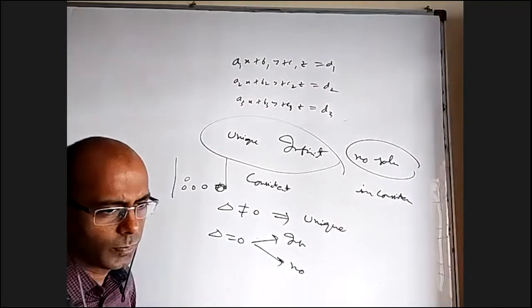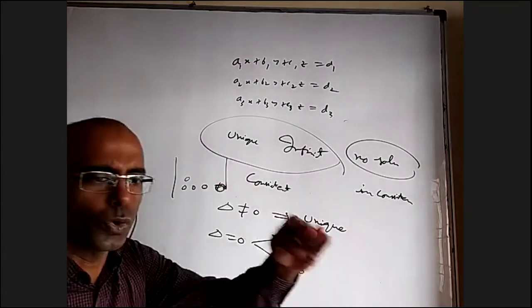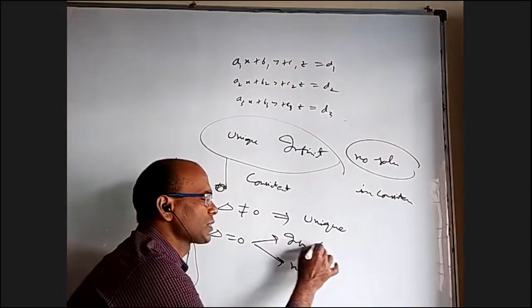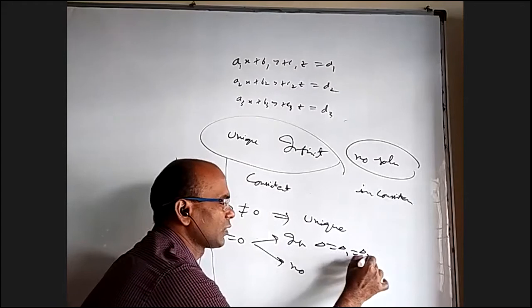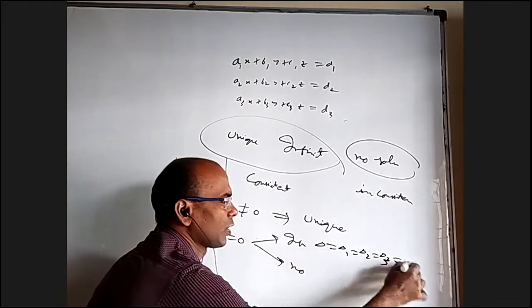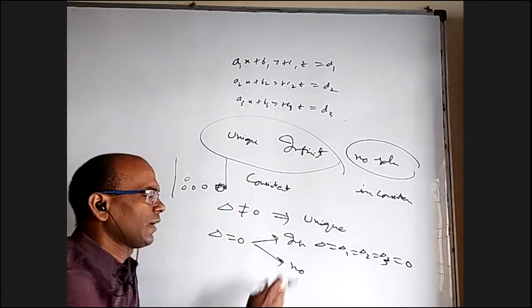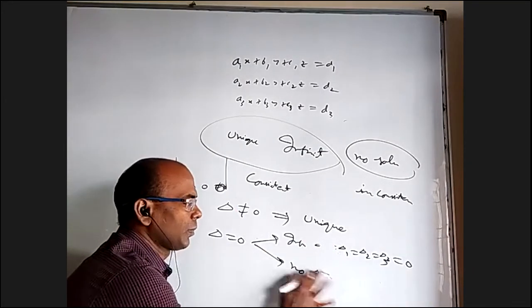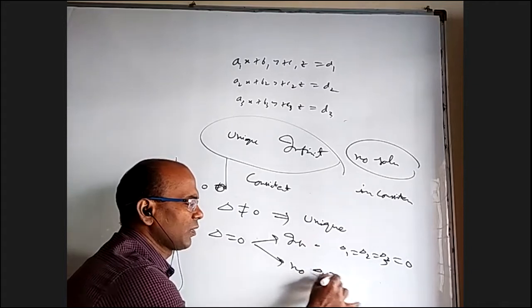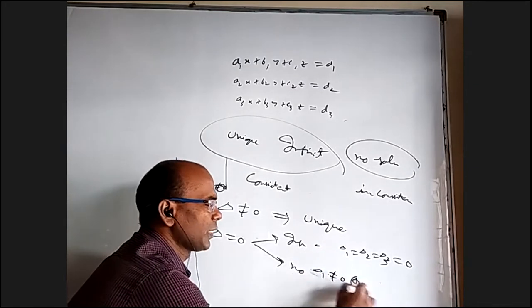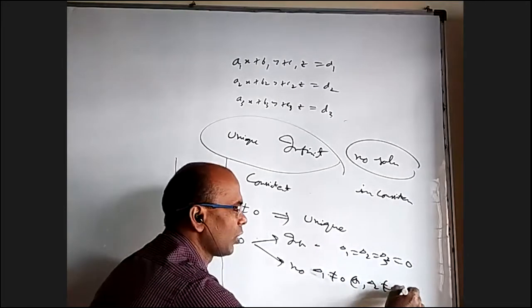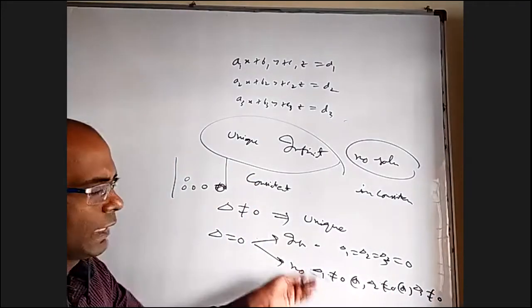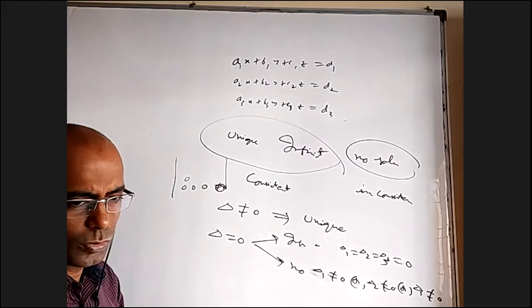That's it. As long as no two planes are parallel, there is nothing wrong in saying infinite solutions when delta equals delta 1 equals delta 2 equals delta 3, all are 0. When will you get no solution? Delta is 0, already given, but maybe delta 1 is not equal to 0, or maybe delta 2 is not equal to 0, or delta 3 is not equal to 0. One of them is not 0. At least one of them is non-zero, then it is a case of no solution.